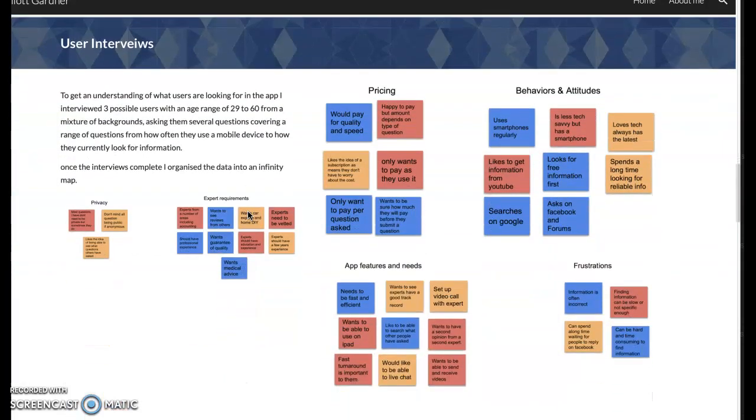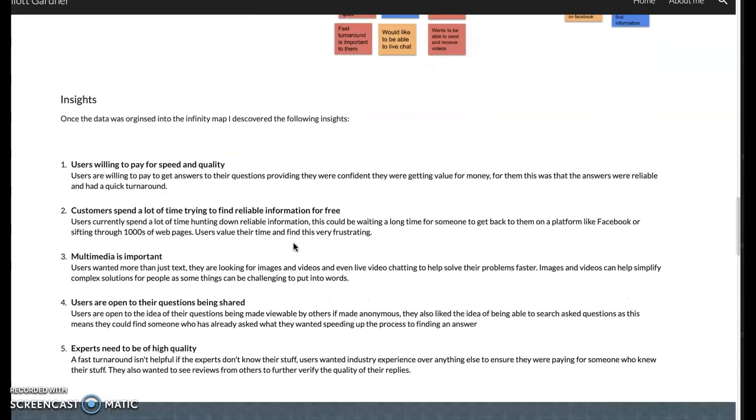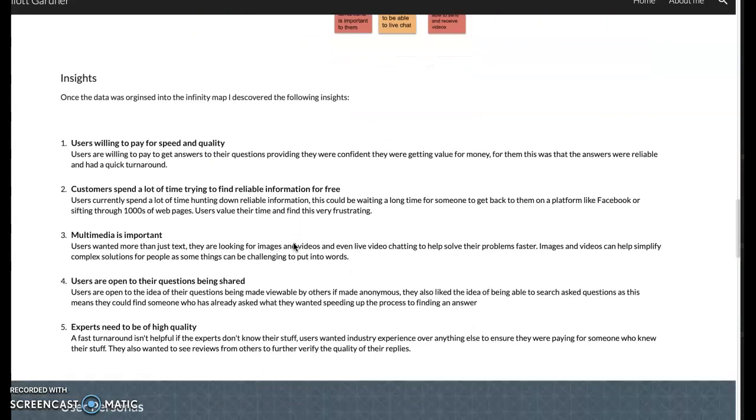Moving on, I carried out some interviews with 3 people. That helped me come up with this affinity map, so I could group together some ideas and comments, which led on to the important bit, the insights. We found out that users are willing to pay for speed and quality. That's basically what the whole app's built around, so that's good. Customers spend a lot of time trying to find reliable information for free. As we know, time is money, but people don't like spending money, but they seem to be fine with spending time.